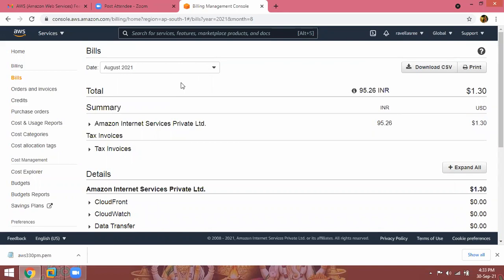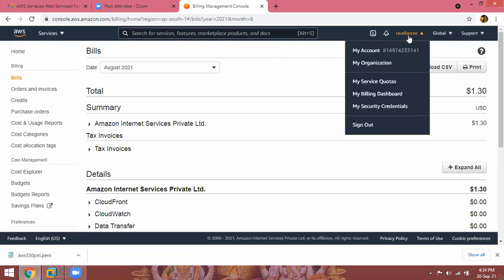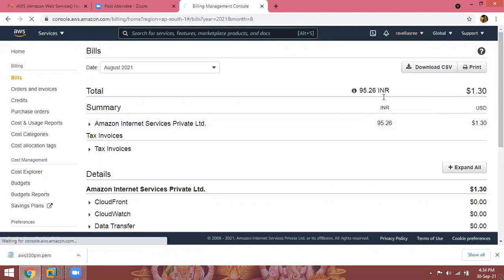So they will not debit the amount from your account. There is no right for them. So up to 10,000, 20,000 bills also somebody will get. But what can they do at maximum? They will terminate your account, they suspend your account. Then you can create a new Gmail account, and again you can create another Amazon AWS account. This is my 5th or 6th account.